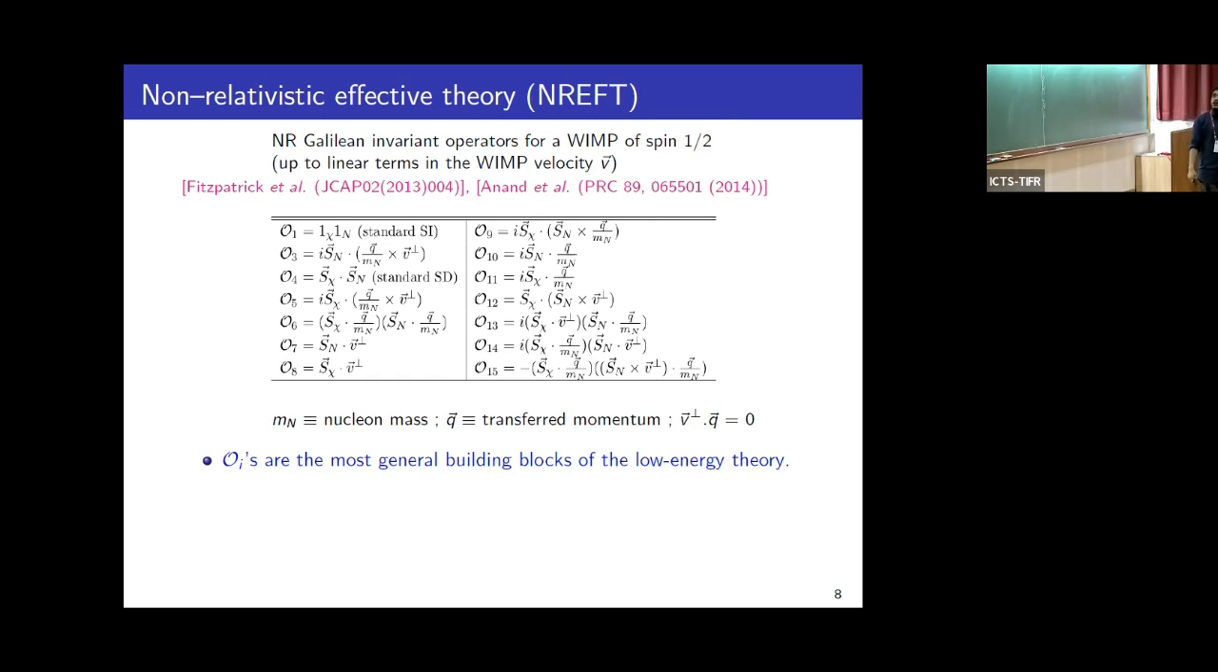Non-relativistic Galilean invariant operators for a WIMP of spin half are 14 in total. They are expressed up to linear terms in the WIMP's velocity. Operator O1 is the standard spin-independent operator. Operator O4 is the standard spin-dependent operator.